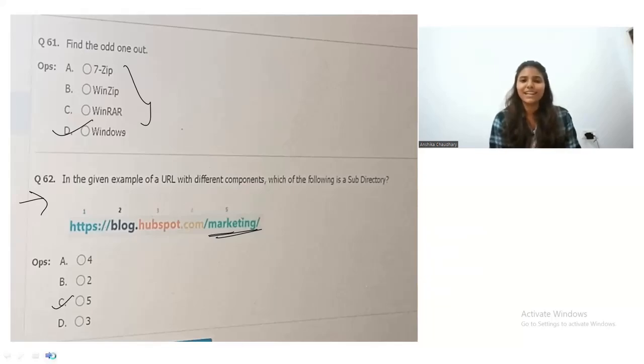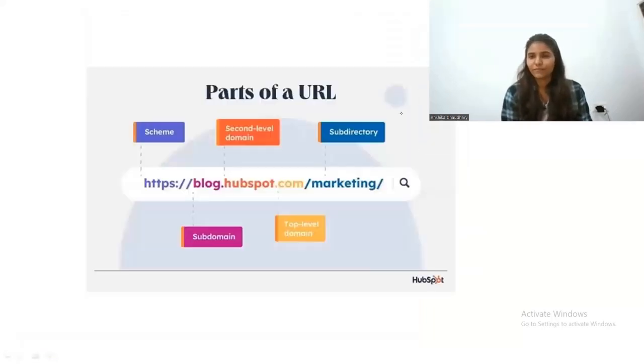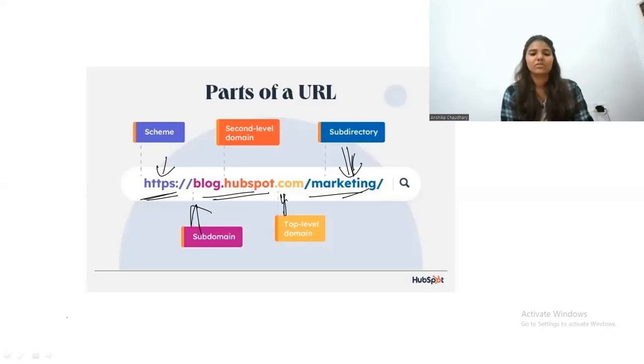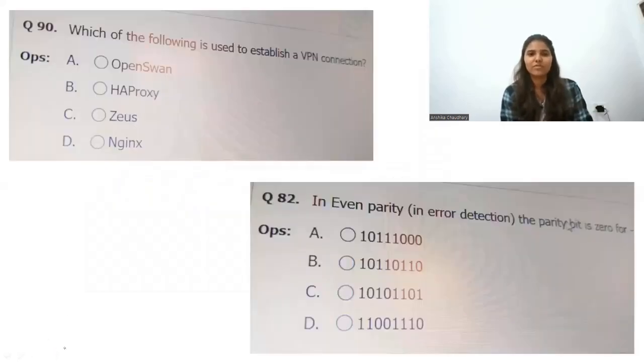Now have a look at the explanation. For this URL question, the explanation is that there are some parts of a URL. The first one is the protocol, or we can say scheme. Then this is the second level domain and this is the subdirectory. This is the top level domain. This is the subdomain. HTTPS is a protocol. So let's move on to the next question now.